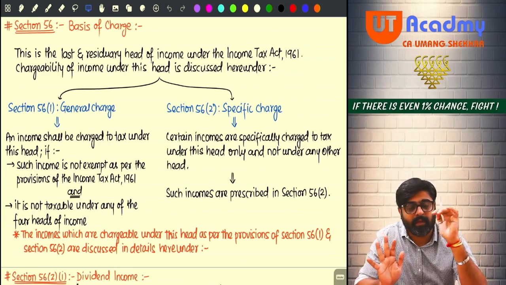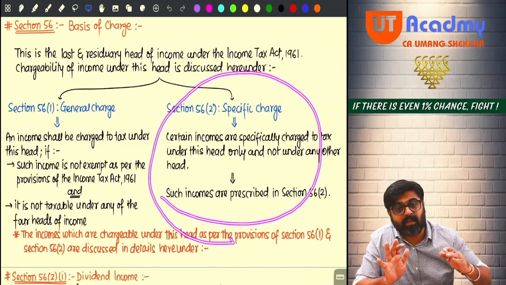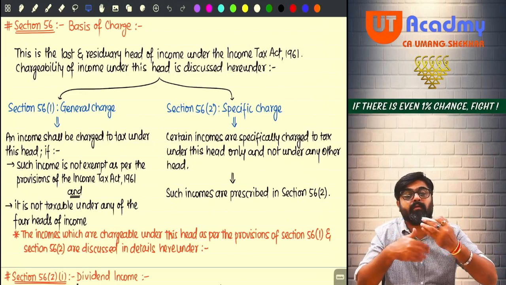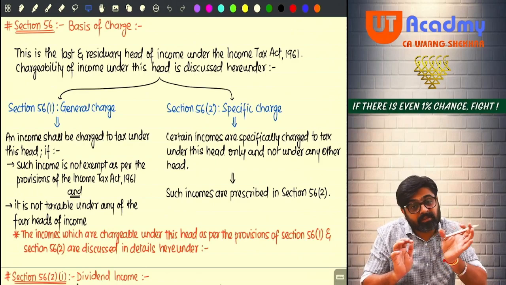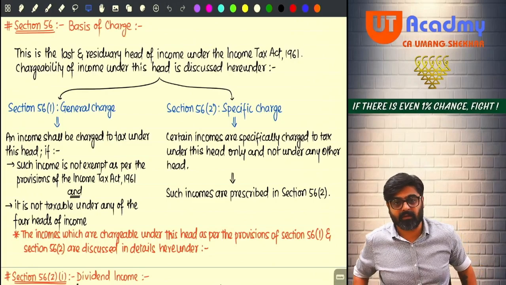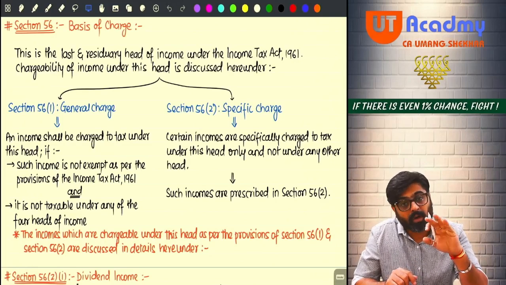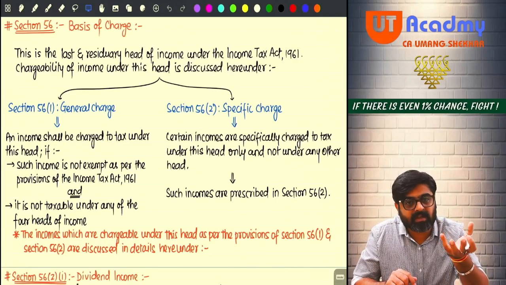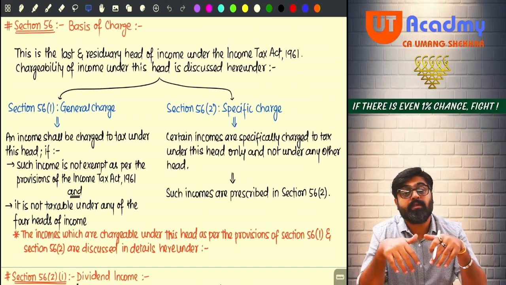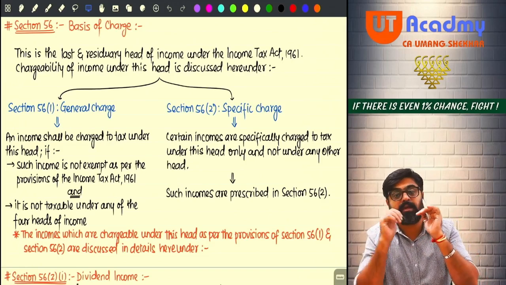So pay attention. When I'll be discussing the incomes of specific charge, along with a specific income, I will keep on covering a few incomes which are of a similar type, but because of general charge they are getting taxable here. For example, if I talk about interest, there is a specific charge on interest income, yes or no? So along with the specific charge on the interest income, I will talk about those interests also which are going to be taxed under the head IFOS only, but not because of specific charge, because of general charge.